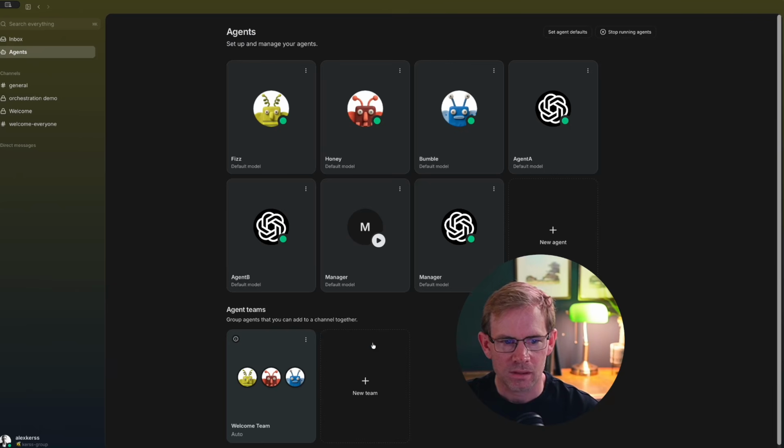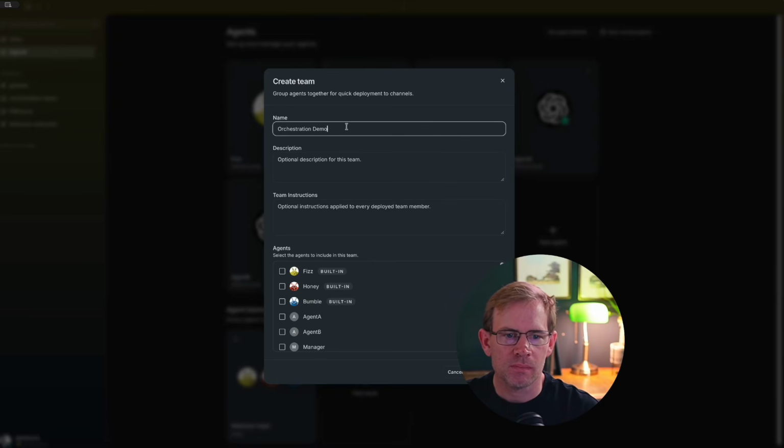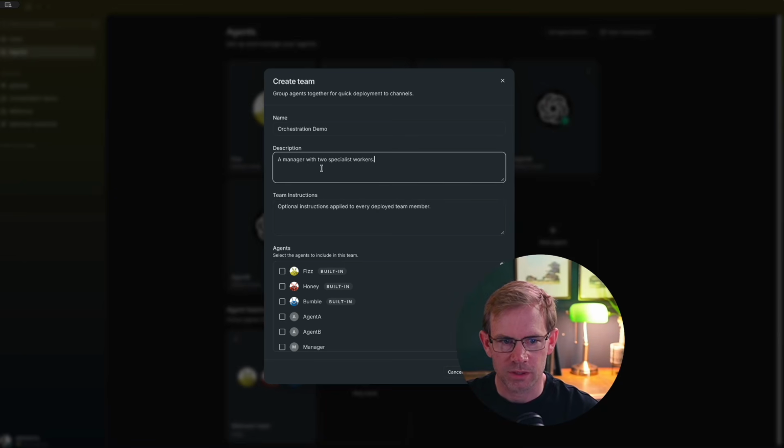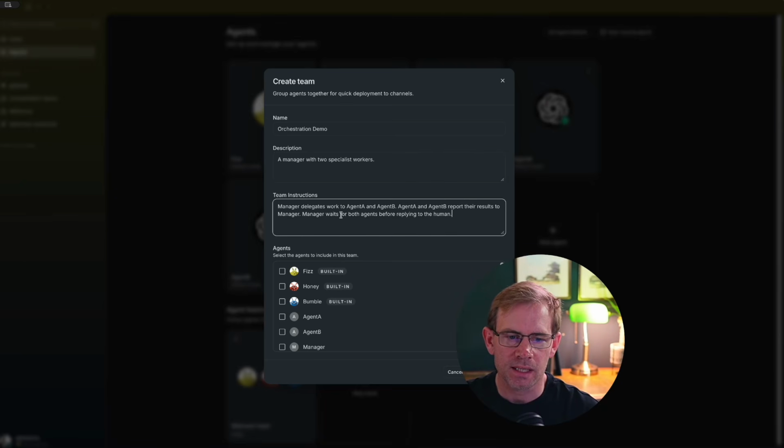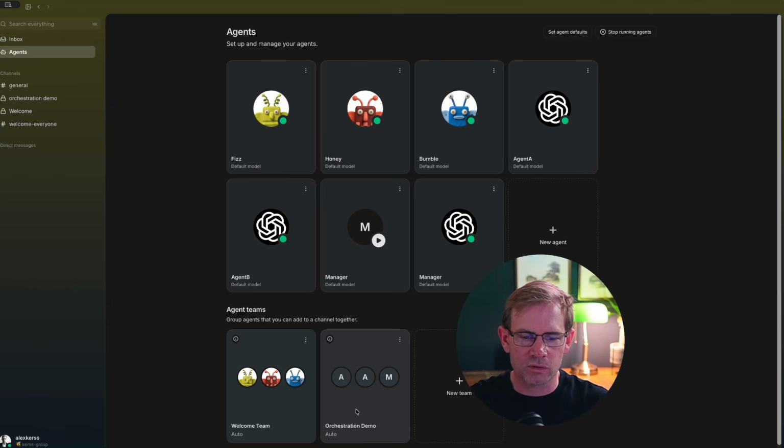We're going to click on agents now. And here you'll see the list of agents we have and the agent teams. And we're going to create a new team and we will just call this team orchestration demo with a description, a manager with 2 specialist workers, and with team instructions. The manager delegates work to agent A and agent B. Agent A and agent B report their results to manager. Manager waits for both agents before replying to the human. And we will select in this team agent A, agent B, and the manager. I then click create team. And here you can see we have this new orchestration demo team here. So let's just return to the orchestration demo.